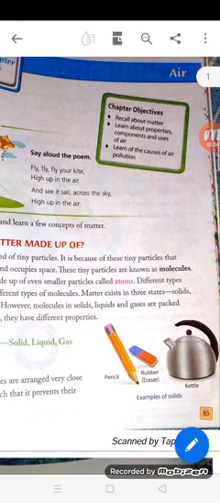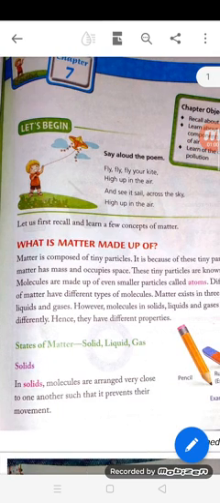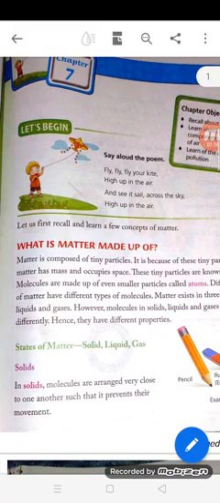So, what are molecules? The tiny particles of the matter are known as molecules. Molecules are made up of even smaller particles called atoms. So, these molecules can also be divided into smaller particles, which are known as atoms. Different types of matter have different types of molecules.